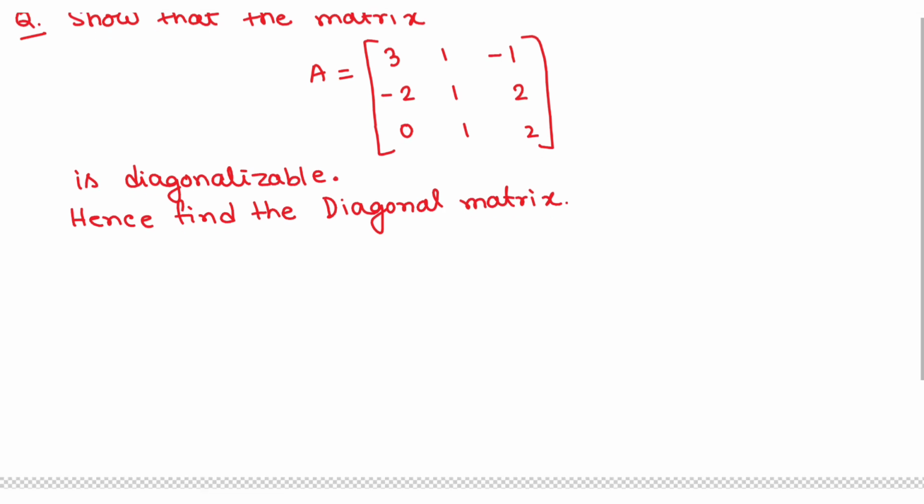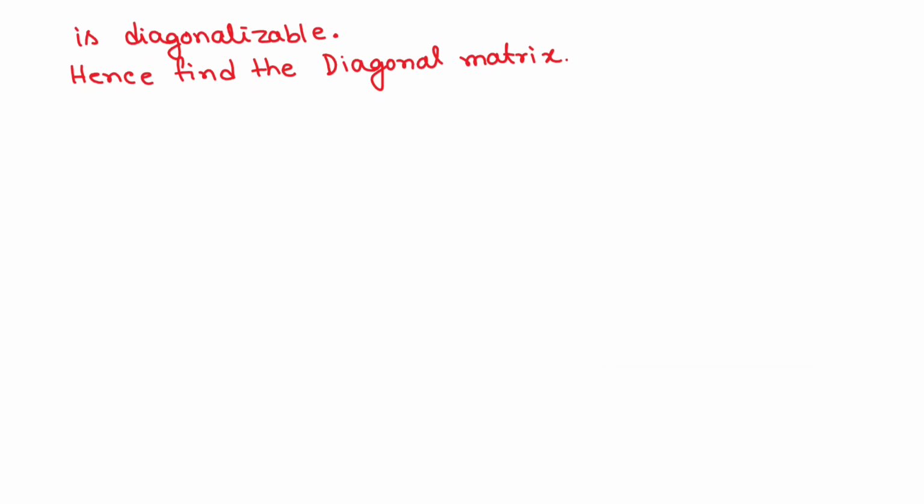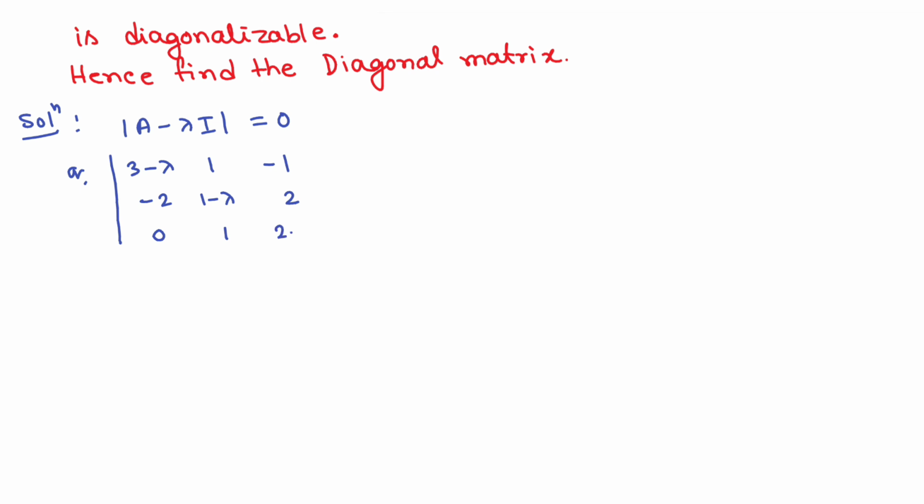Okay, so first we have to find the characteristic equation. First step, solution. Determinant of A minus lambda I equals 0. So this is equal to the determinant of [3 minus lambda, 1, -1; -2, 1 minus lambda, 2; 0, 1, 2 minus lambda], which equals 0.